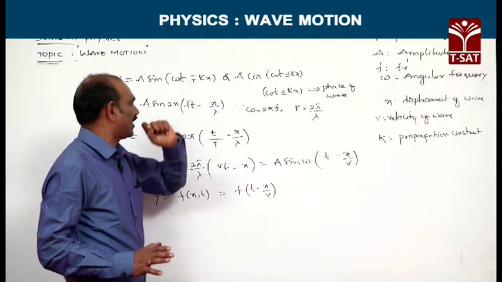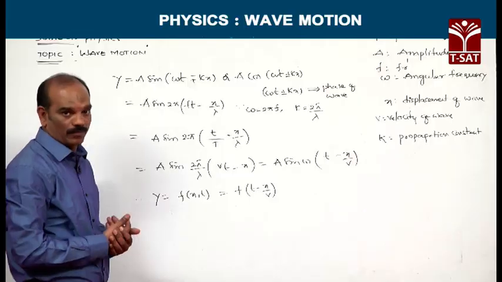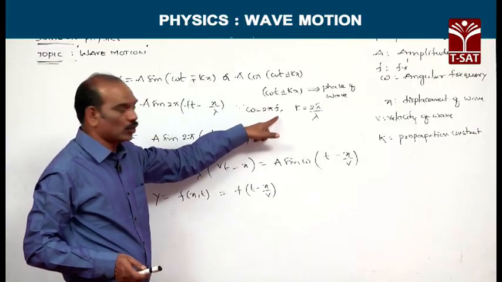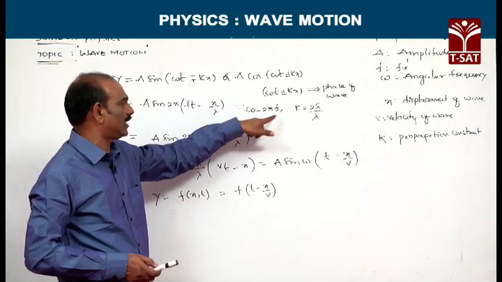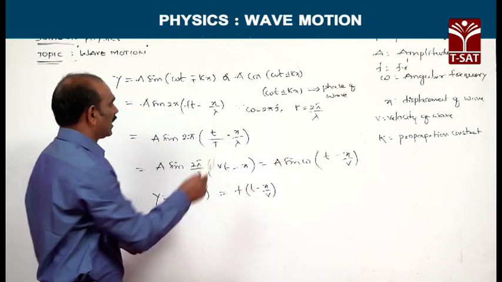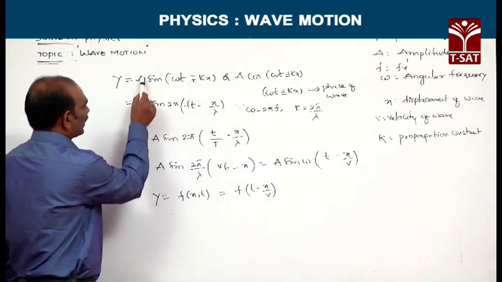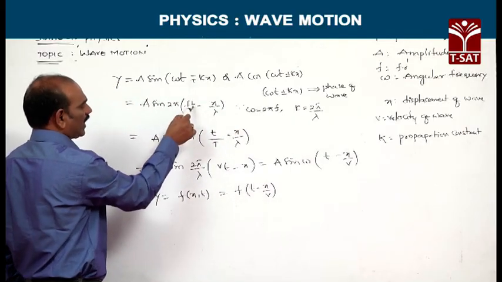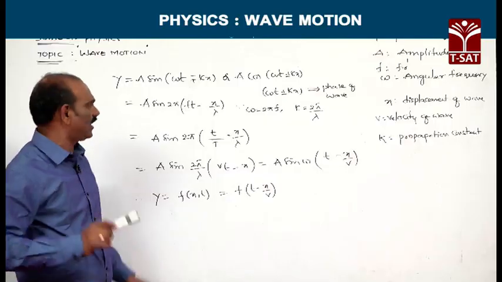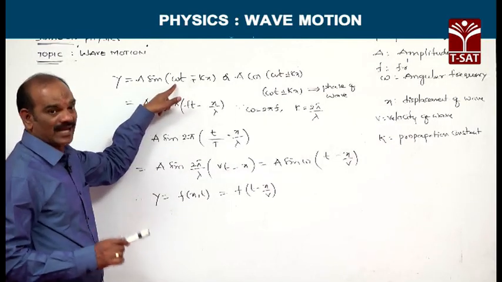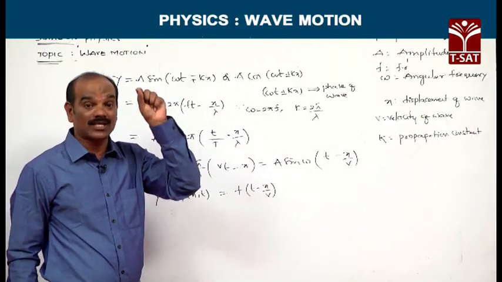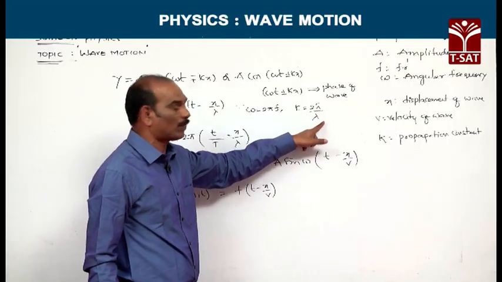If the wave equation is given like this, these are the various forms of the progressive wave. Omega is what we call angular frequency, f is called frequency. So, the omega value can be replaced by 2 pi f. By replacing omega with 2 pi f, we get a sin 2 pi (ft minus x by lambda), where k is called propagation constant. I repeat again, in this equation omega is the angular frequency, omega is equivalent to 2 pi f, and k is called propagation constant, which is k is equivalent to 2 pi by lambda.